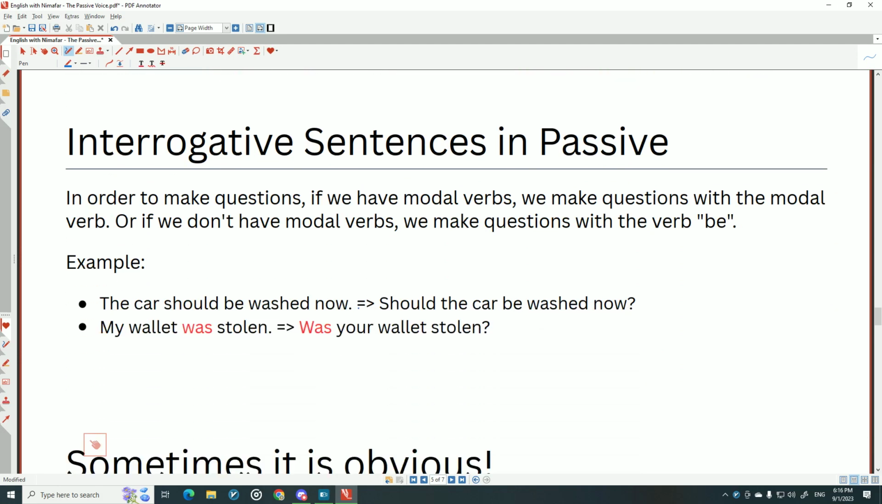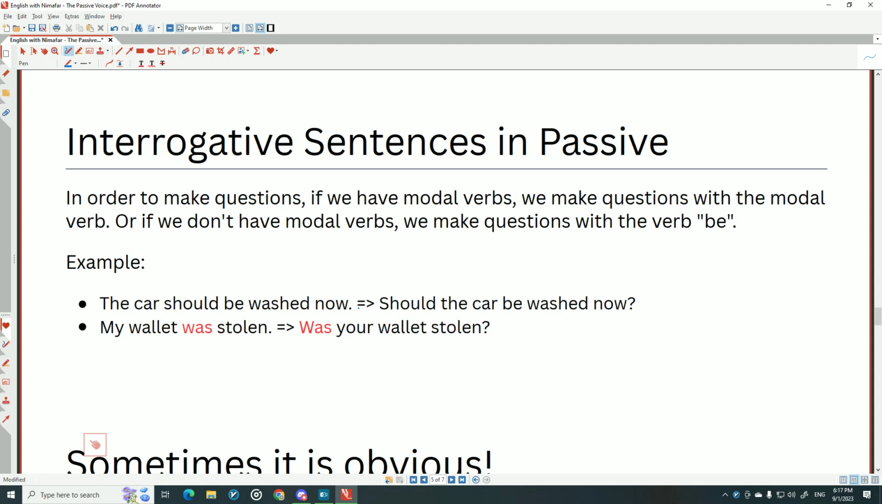Interrogative sentences mean questions. Interrogative means questions, like you interrogate people. In order to make questions, there are two ways. Either you have a modal verb, or you don't have a modal verb. So if we have modal verbs, we make the question with the modal verb. Otherwise, we make the question with the verb be.